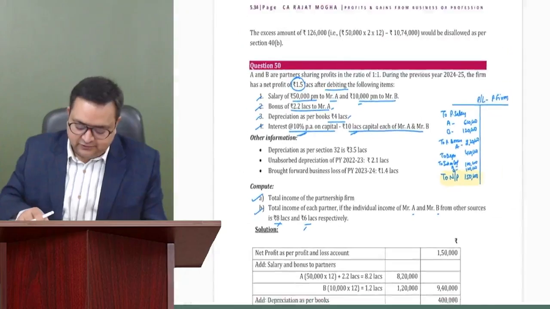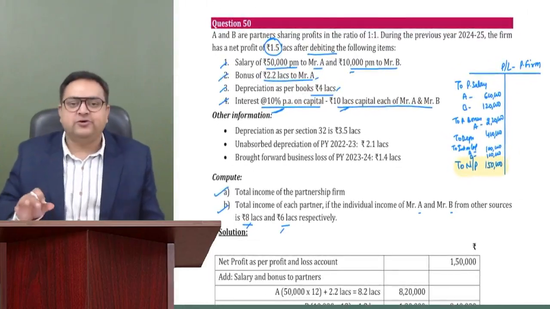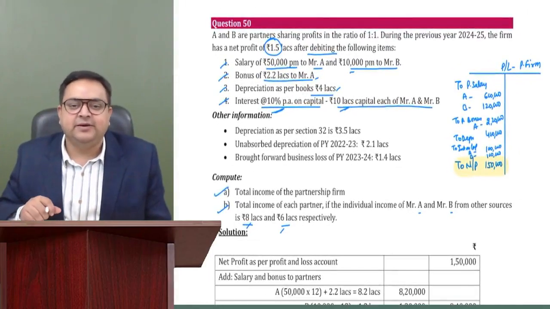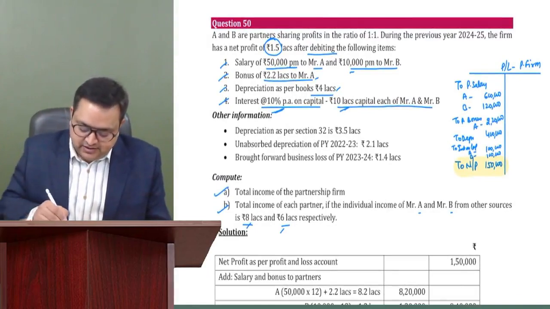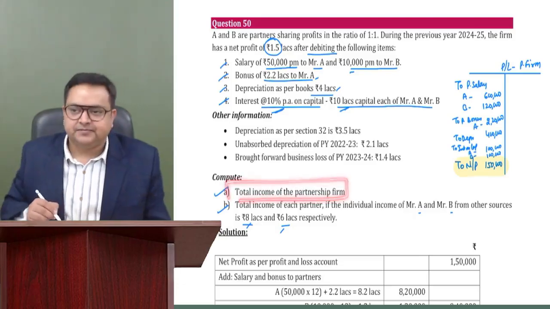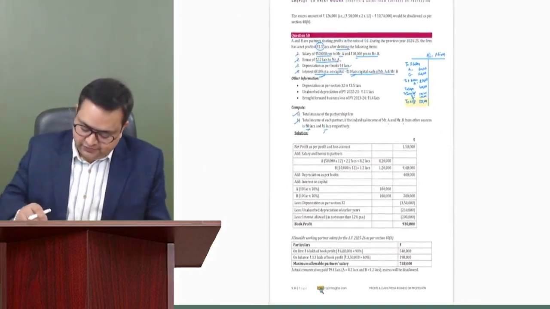So in this question, first of all, an important question because there is an amendment, so it becomes an important question. So first of all, let us compute the income of the partnership firm. Everybody with me.